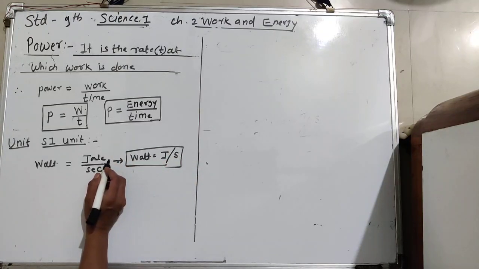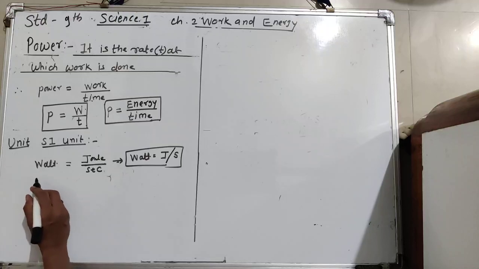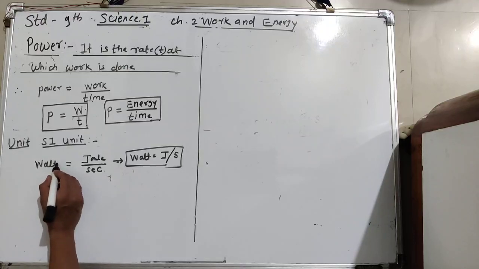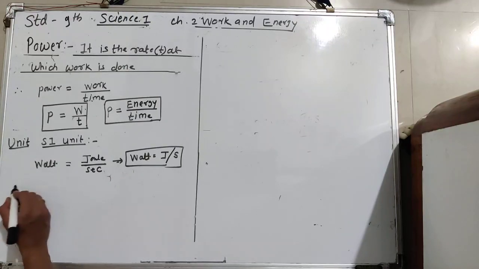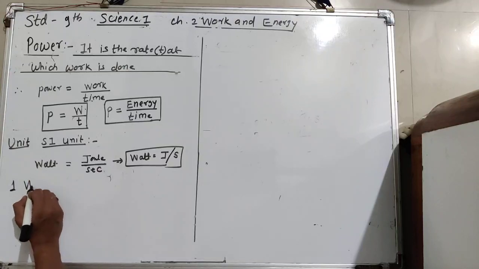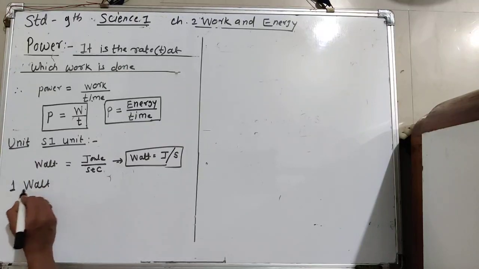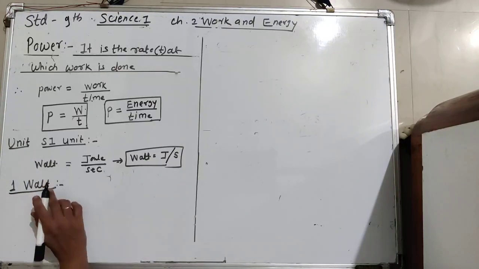Now again we have to do the definition of 1 watt. What is meant by 1 watt? See, according to this, do the definition.